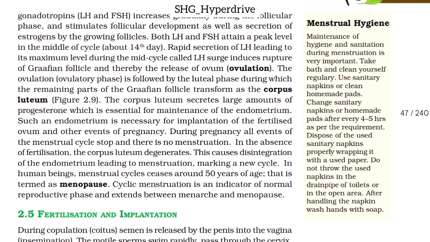Menstrual hygiene. Maintenance of hygiene and sanitation during the menstruation is very important. Take a bath and clean yourself regularly. Use sanitary napkins or clean homemade pads. Change sanitary napkins or homemade pads after every 4 to 5 hours as per the requirement.